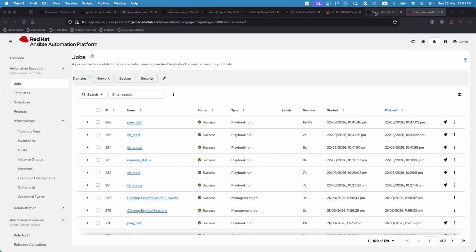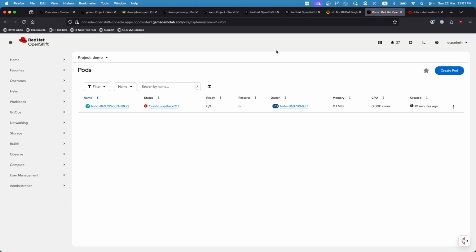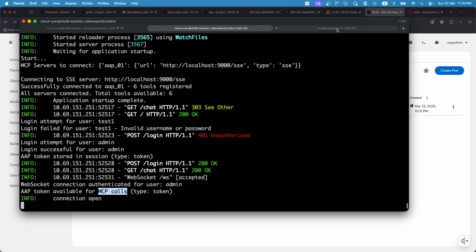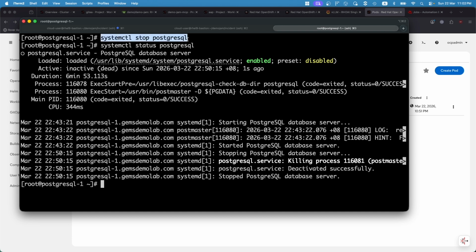As you might remember, previously we saw a container that is in a CrashLoopBackOff state. In this case, it is the to-do application that is connected to an external Postgres database that is in a bad state. So what we want to do is leverage the chatbot to help us restore the service to this particular application. What we have actually done to cause the current situation is stop the Postgres services. Because the backend database is down, the container goes into the CrashLoopBackOff state.